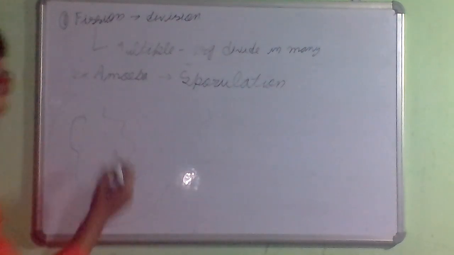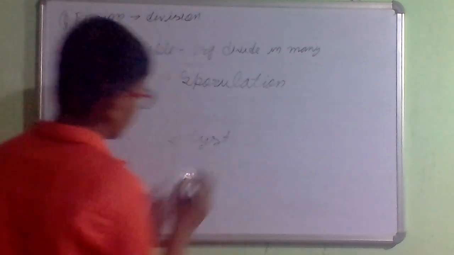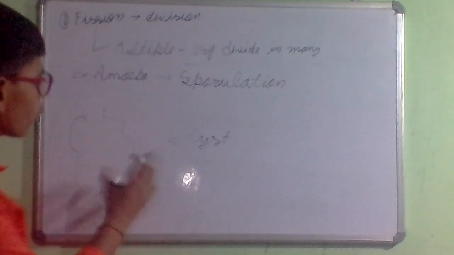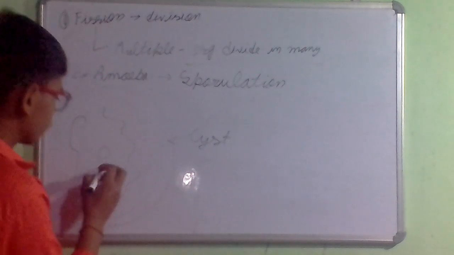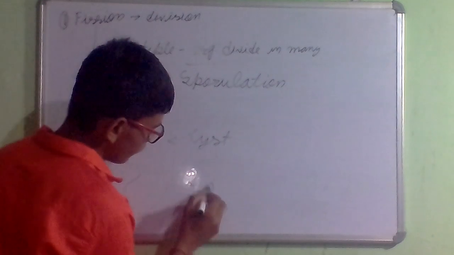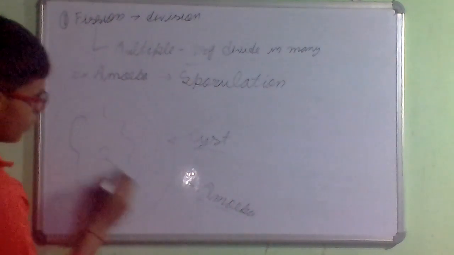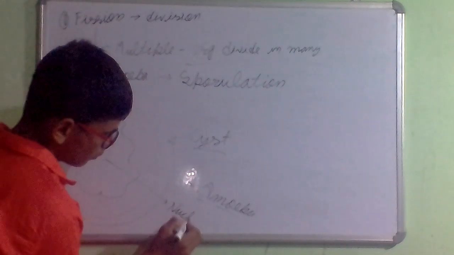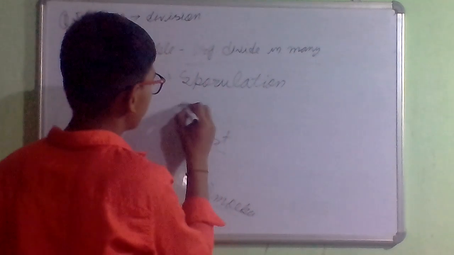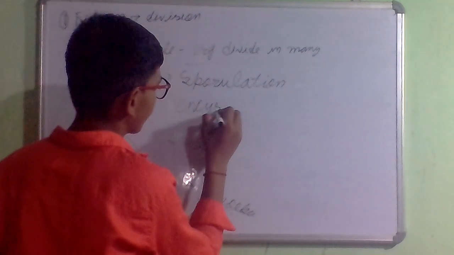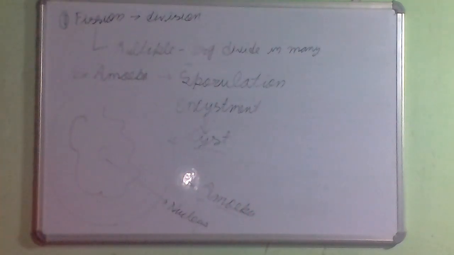Sporulation. In unfavorable conditions, we consider that this is our amoeba. Then it produces a cyst. Cyst is the outermost covering, a protective covering. The function of cyst is only to protect the amoeba.